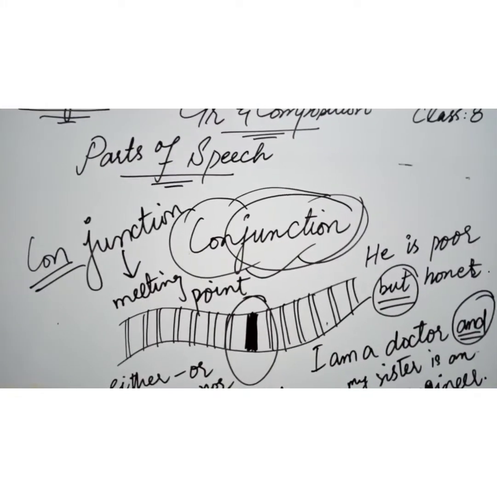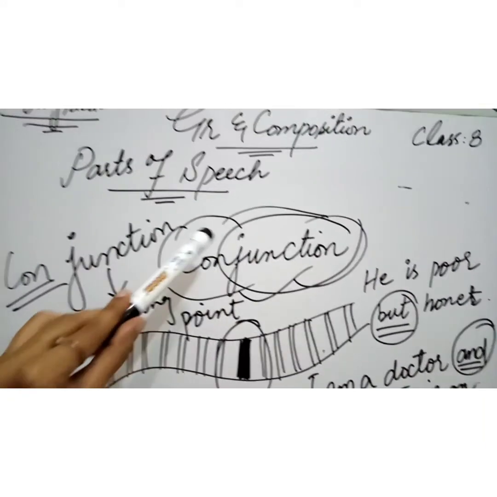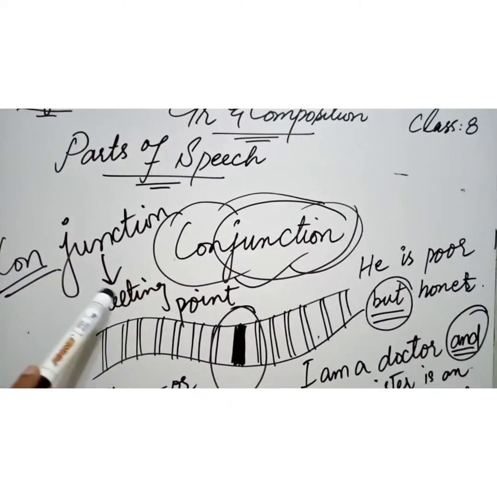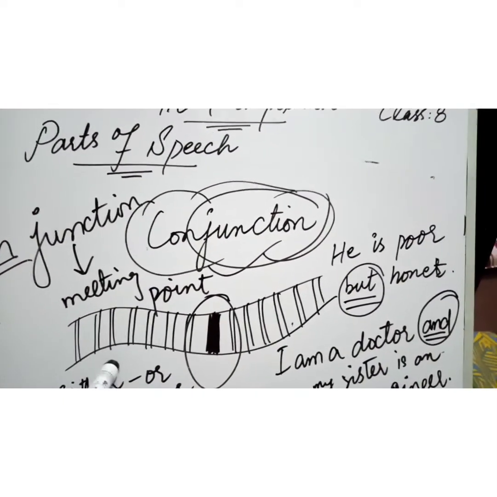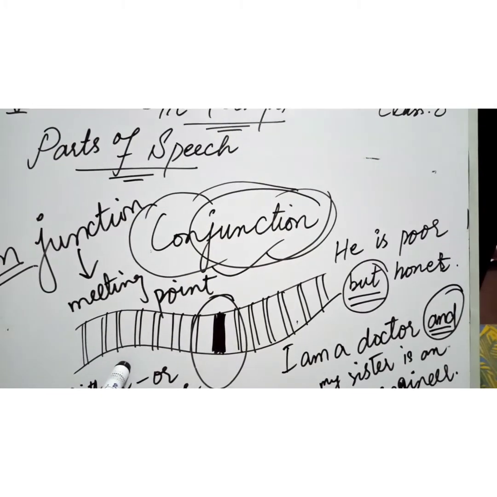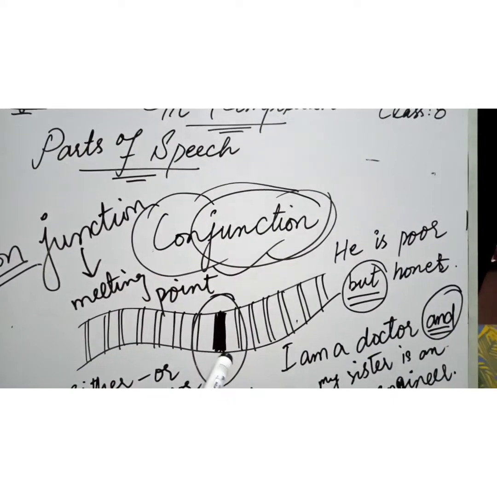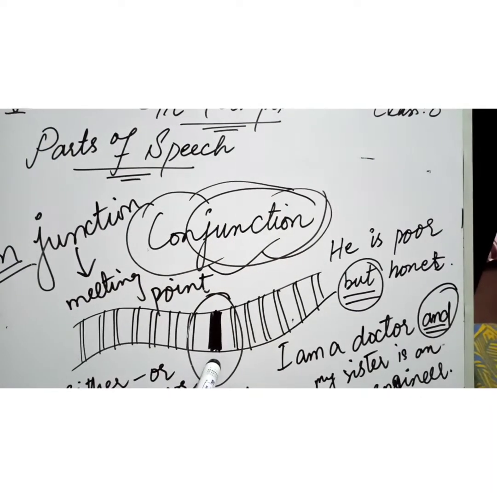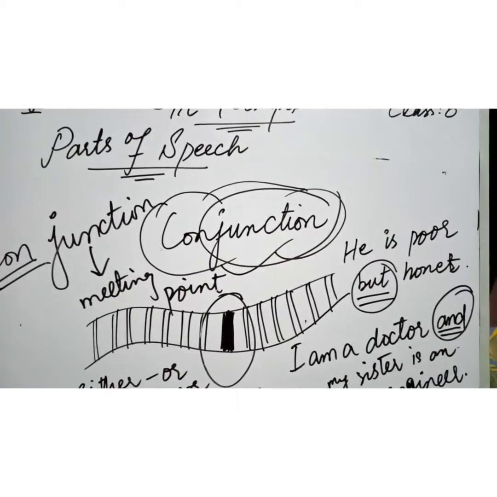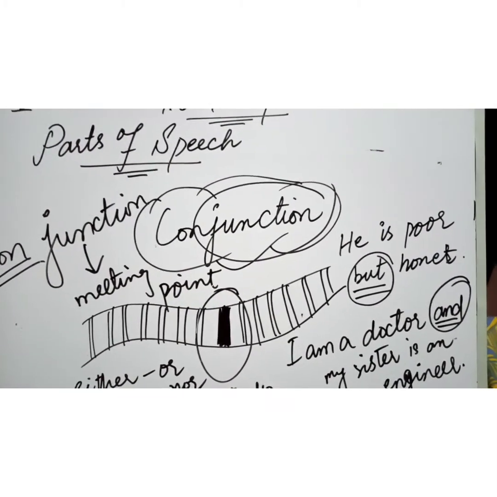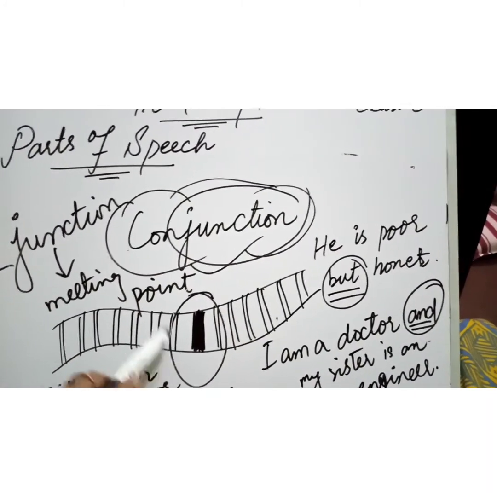Here comes the next part of speech, and that is conjunction. I have divided this word into two parts, con and junction. Junction is actually the main word that means the meeting point. If you see that I have drawn here a railway track, and you must have heard this sentence sometimes in your life that the train has reached its junction, and sometimes the railway track is joined at some places, that is called junction. And if two roads are joined at the same point, that is also called the junction. So junction is the meeting point of two railways, two roads.